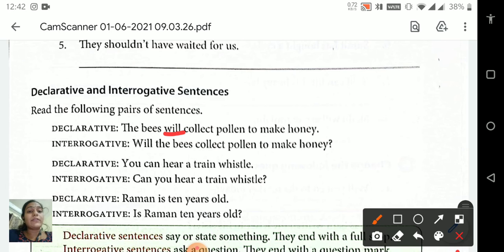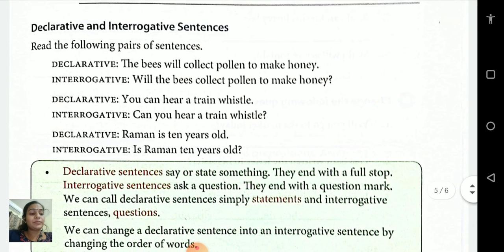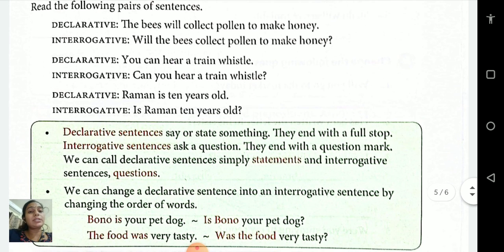Okay. Second one. You can hear a train whistle. So can is a helping verb in this sentence. Can you hear a train whistle? Question mark. Third one. Rama is 10 years old. So which is the helping verb? Is. So changing this sentence into an interrogative sentence, it will become, is Rama 10 years old? Question mark. Okay students, you got it?